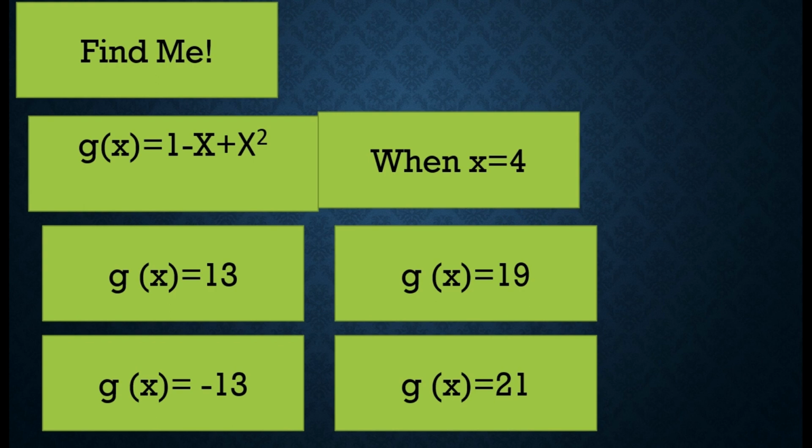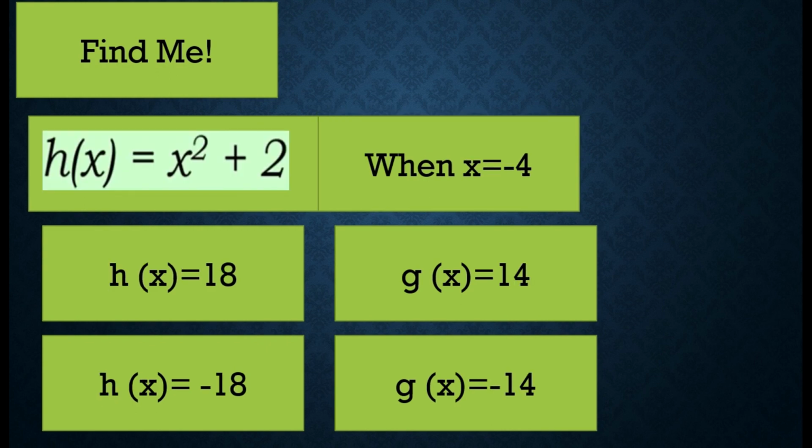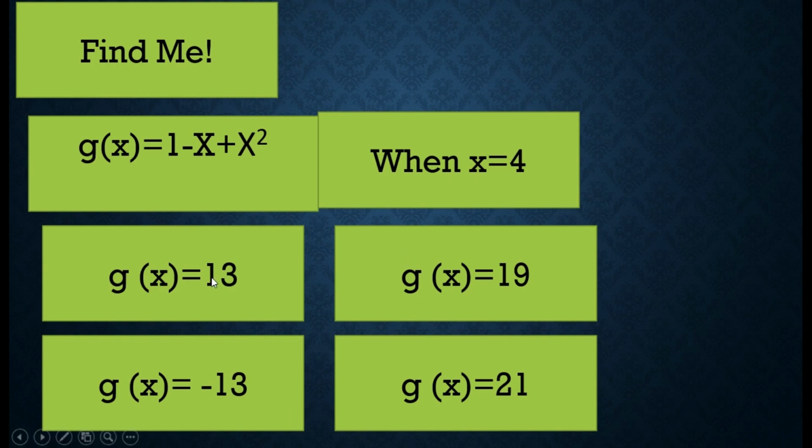Okay, so what is your answer? Okay, the answer is positive 13. Why does it become positive? The value of our x is 4. So, for all the x here, we substitute 4. Okay? 4 squared equals 16. And then here, 1 minus 4 is equal to negative 3. It becomes 13 because 16 is bigger than negative 3. Okay? Next.